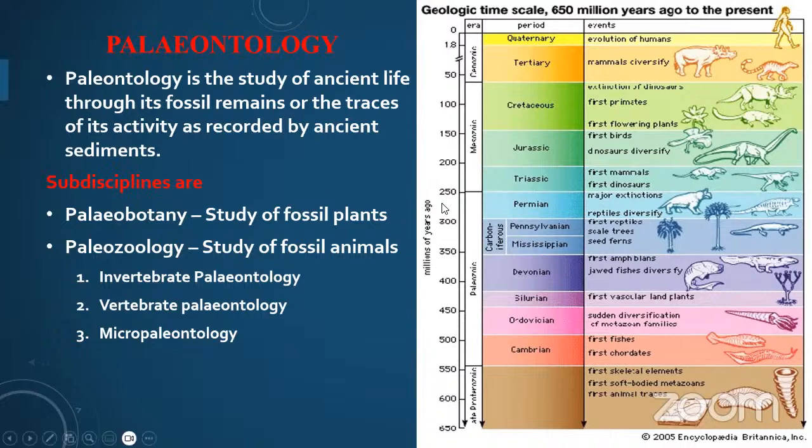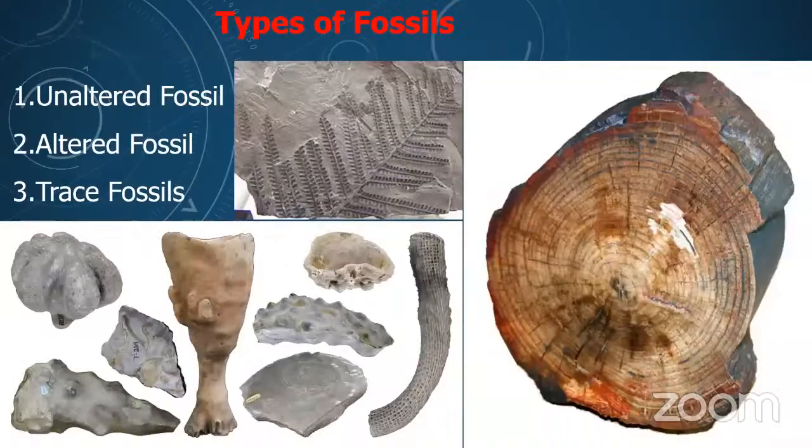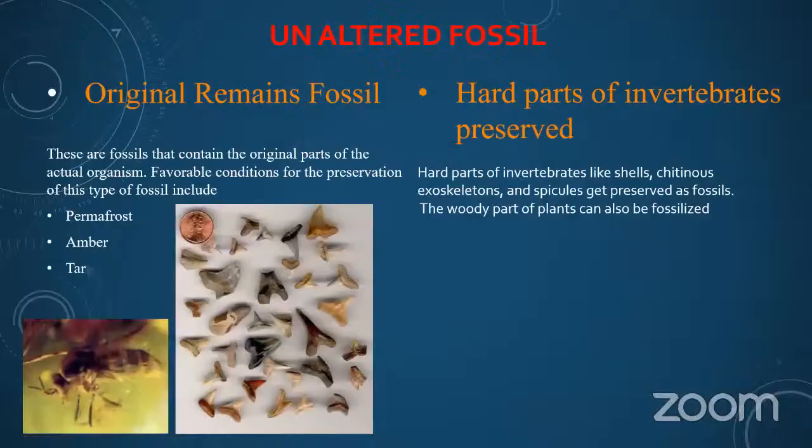In paleontology, we have discussed types of fossils like plant fossils, here you can see wooden and plant fossils, leaf fossils, and animal fossils. We have also discussed altered, unaltered, and trace fossils.